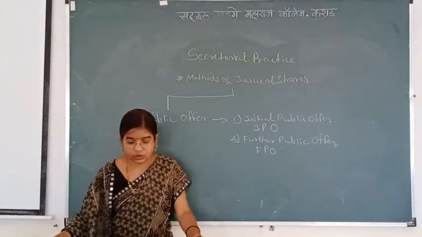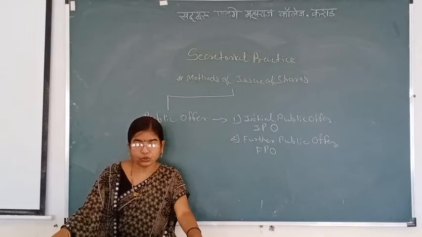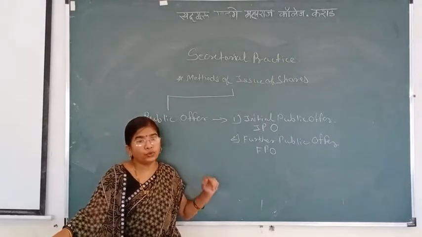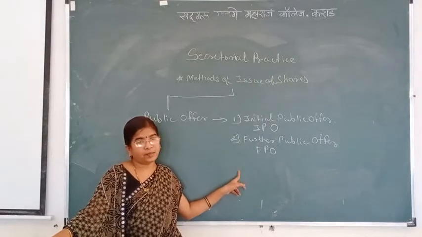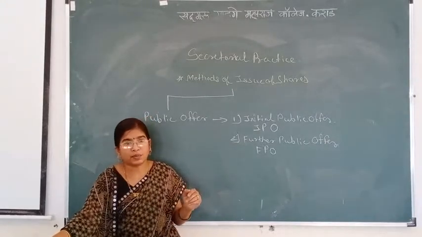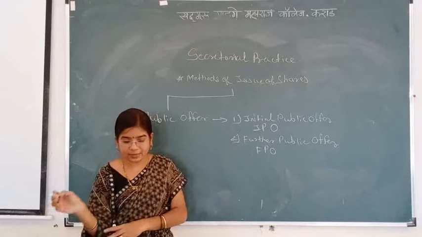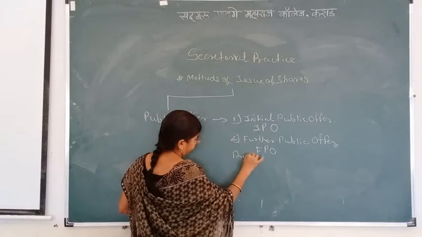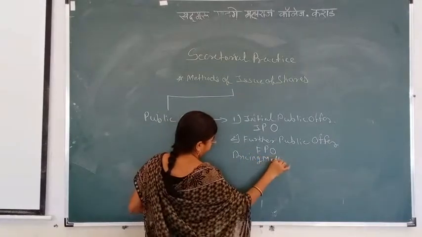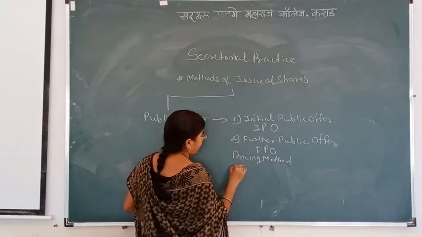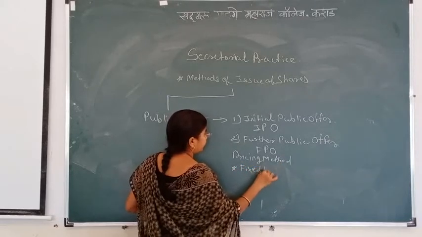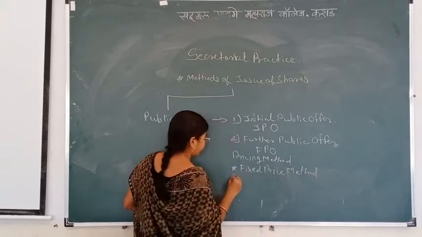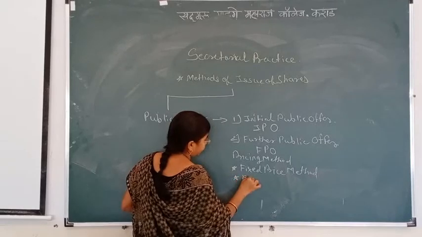In these two methods, the pricing method is used. There are two pricing methods which are used when company issues shares to general public. First is fixed price method. And second is book building method.